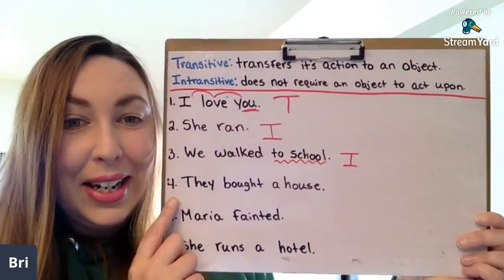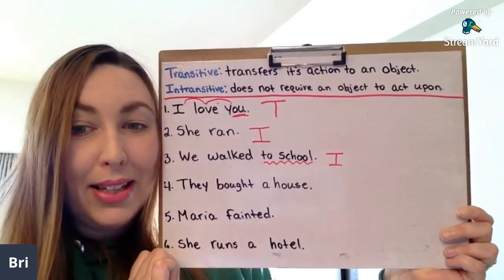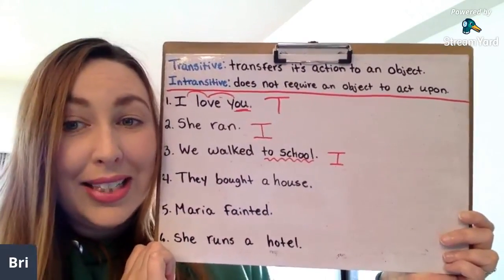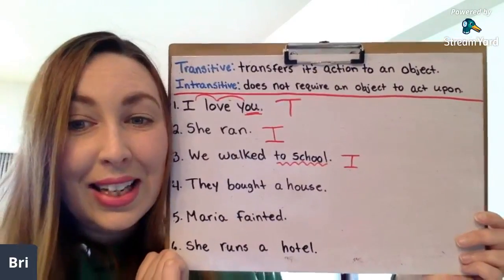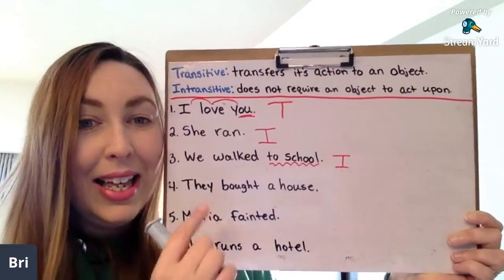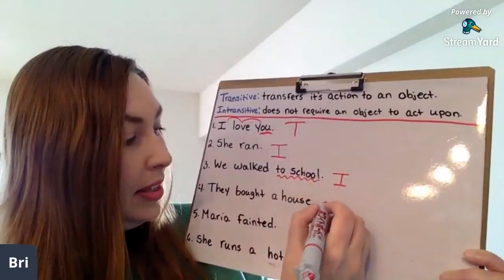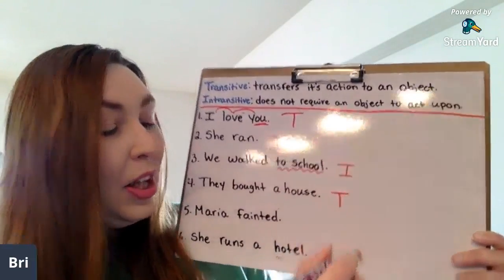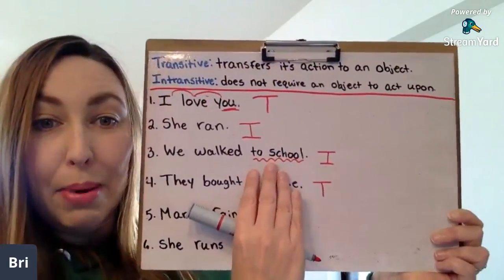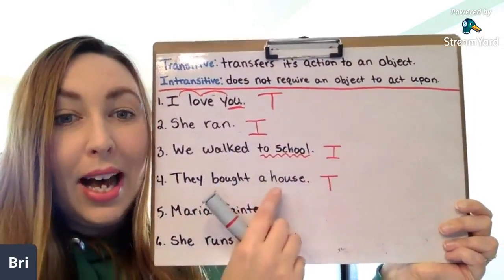Understandable? Let's try number 4. They bought a house. Is this transitive or intransitive? Number 4. Okay, very good. I see some answers. They bought a house. This one is transitive. Because if we just had "they bought," well, what did they buy? They bought a house.